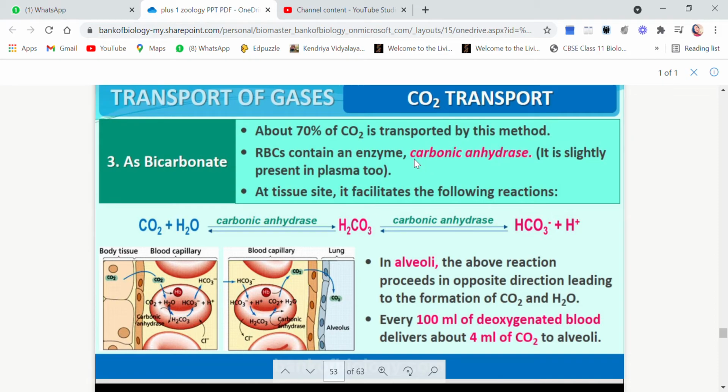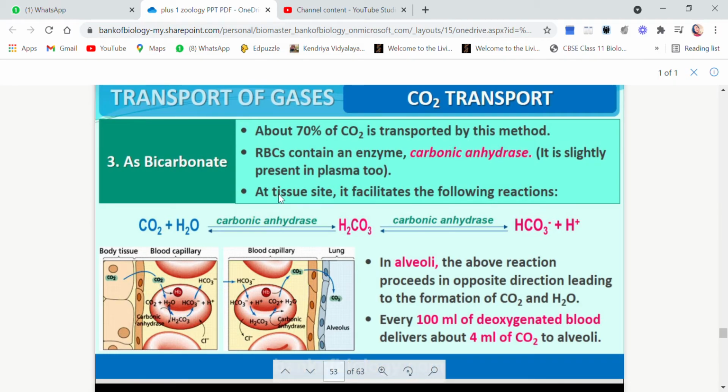One thing I want to tell you is, whenever there is a word ending in ase, it means it is an enzyme. So RBCs have an enzyme called carbonic anhydrase, and a little bit of this enzyme is also present in the plasma.